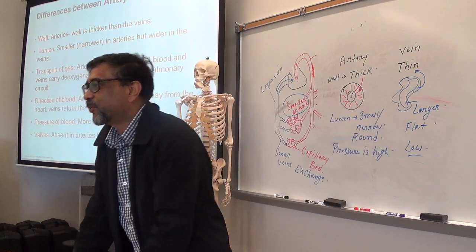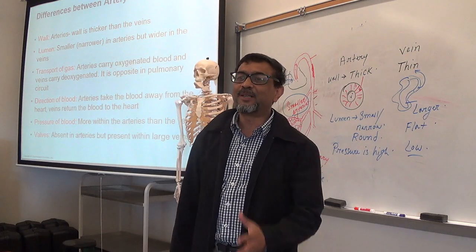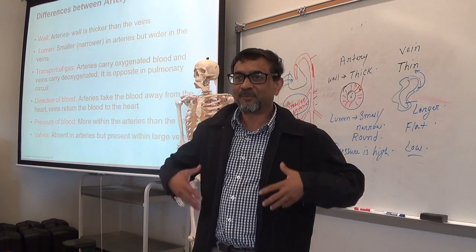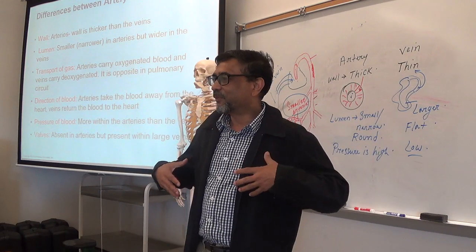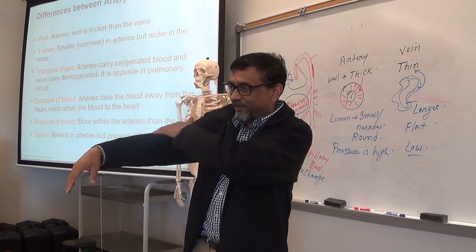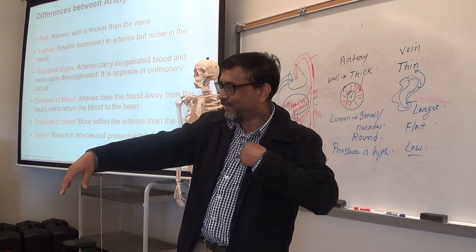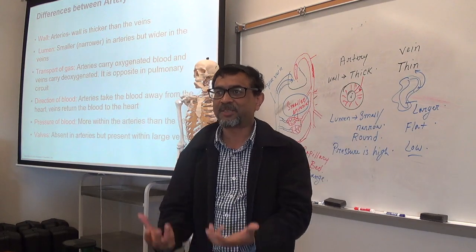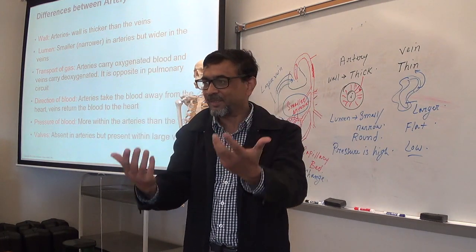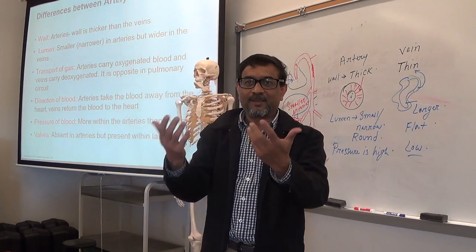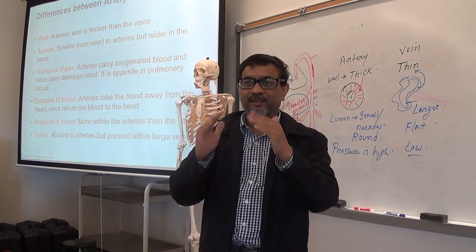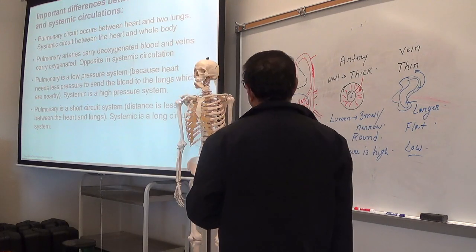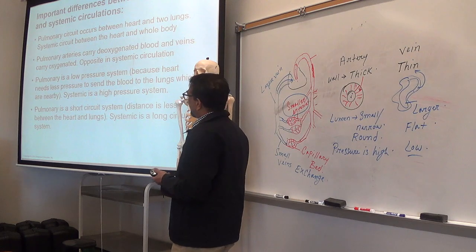Tell me, from which veins the blood will easily go to the heart? The veins of your upper limbs or from your legs? From here, blood can easily go to the heart, right? Return. But the leg is further down, and against gravitational force. So you need more valves here in the leg. Okay.